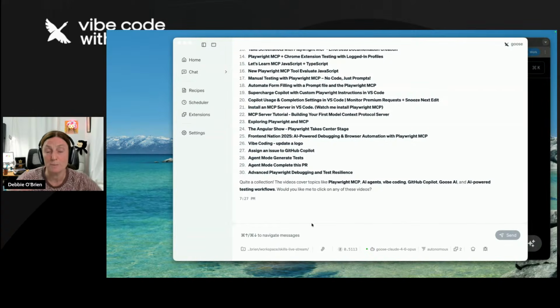So we just used the Playwright CLI skill to open a browser and click and do stuff. But you didn't see anything because it was running in headless mode, because the agents don't need to see a browser. We do. So we could basically ask it to run in headed mode to get a browser if you really wanted to see what's going on. But I'm going to do something different. And bear with me.